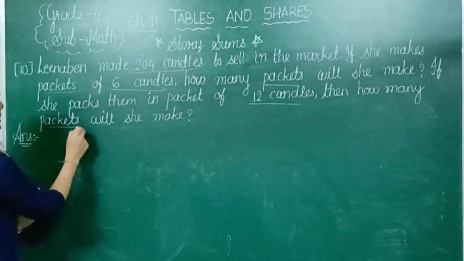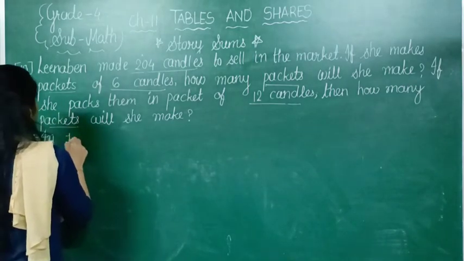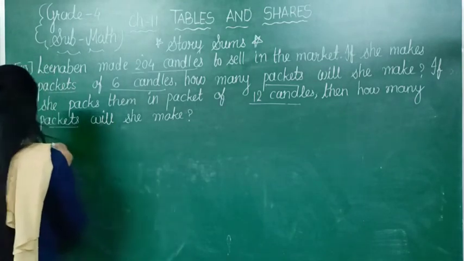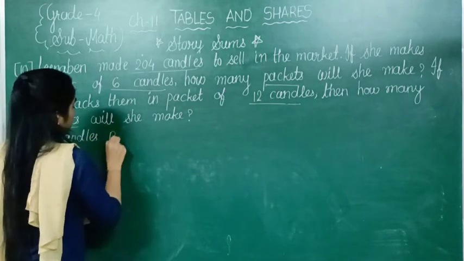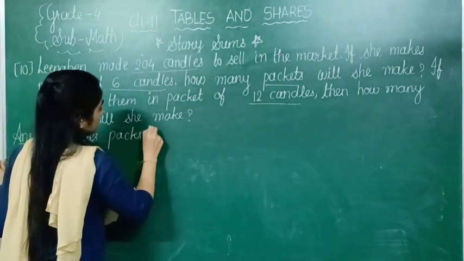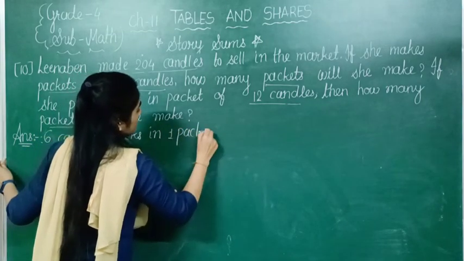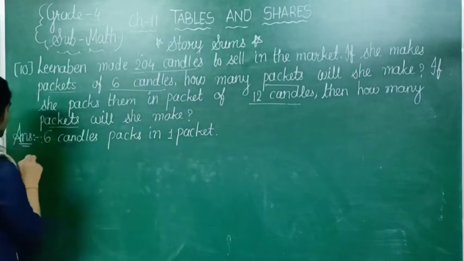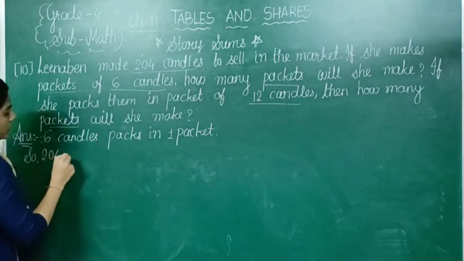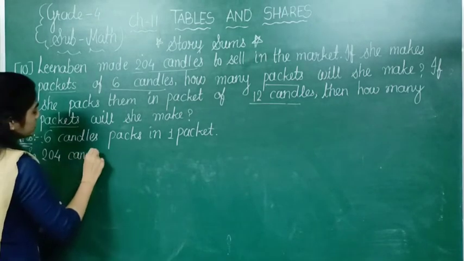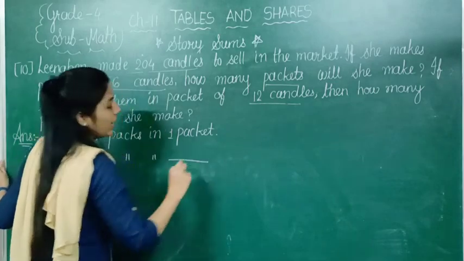So statement we can make like this. 6 candles packs in 1 packet. So total candles we are having 204. 204 candles packs in how much?